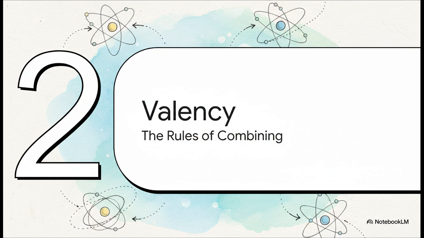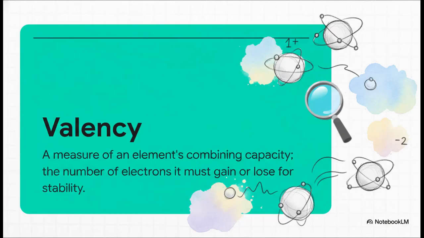Okay, so if getting that full octet state is the goal, how do atoms know how many electrons they need to trade? This is where our chemical grammar book comes in with a really important concept called valency. So what is valency? In simple terms, it's an element's combining power. It's just a number, and that number tells you exactly how many electrons an atom needs to gain, lose, or share to get stable. It's probably the most important rule in our entire chemical grammar book.